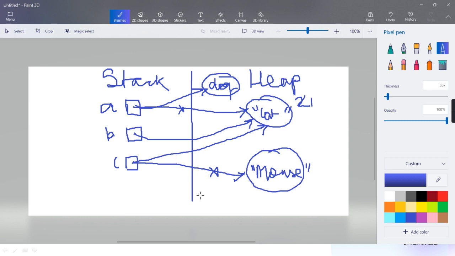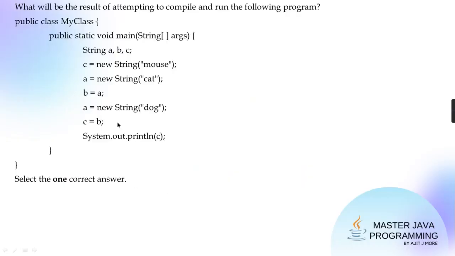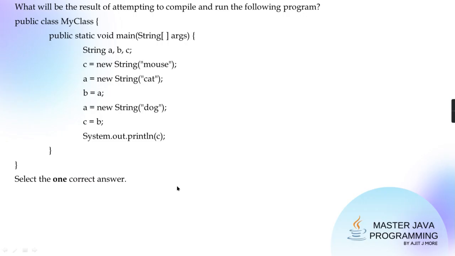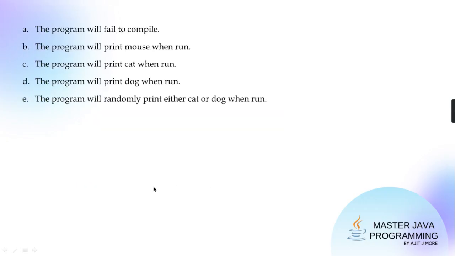Okay, so what will happen is clear to you. As the reference of B comes in C, the old reference in C is lost. So this is the current situation after all these instructions, and then you are saying print C. So when you are printing C, tell me what is getting printed. Cat will be printed. Sure. Okay, so now let's see the outputs.